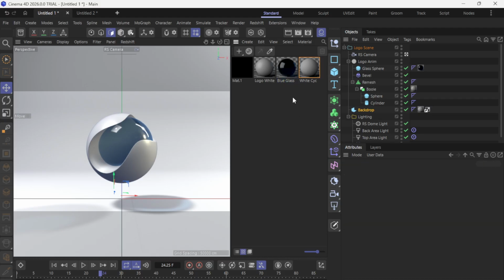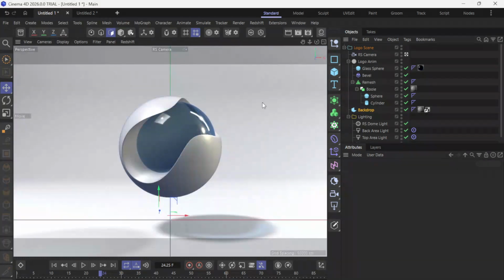That's all there is to it. Import with Merge Objects, let Cinema 4D read the MTL and relink if needed. With a tidy asset folder, this process is fast and reliable.